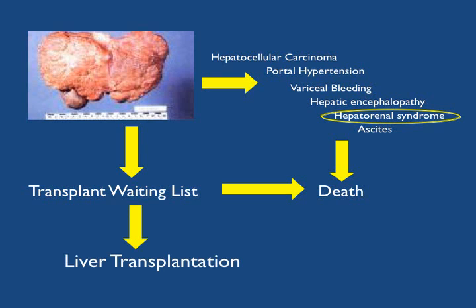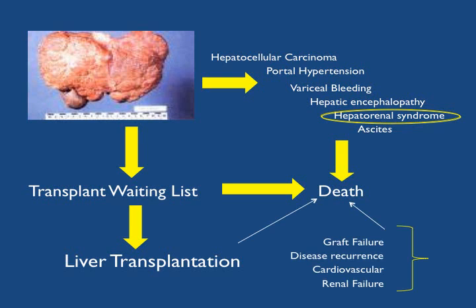As you know, the 1-year survival after liver transplantation is 90%, and the 5-year survival after liver transplantation is 75%. So still a number of patients die after liver transplantation. And they can die of graft failure, disease recurrence, cardiovascular comorbidities, renal failure. Some of these patients with disease recurrences can be relisted and retransplanted. So in this talk, we will focus mainly on hepatorenal syndrome and acute renal failure.